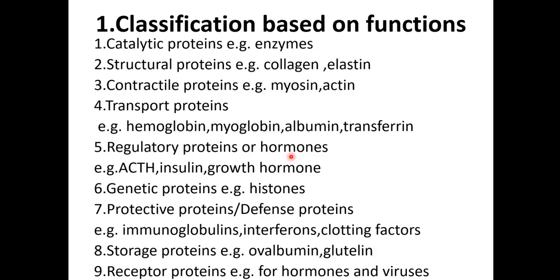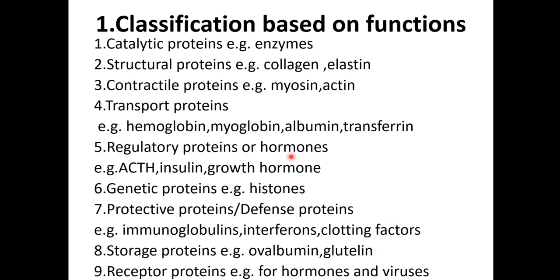These proteins are the main substances that act as defense. They provide defense actions in our body. Examples, as we all know, immunoglobulin that provides immunity, and immunity underlying substances like interferons and clotting factors, all are known as defense proteins. Thus they provide protection, so they are known as protective proteins. The 8th category is known as storage protein. Storage protein examples are ovalbumin and glutenin.